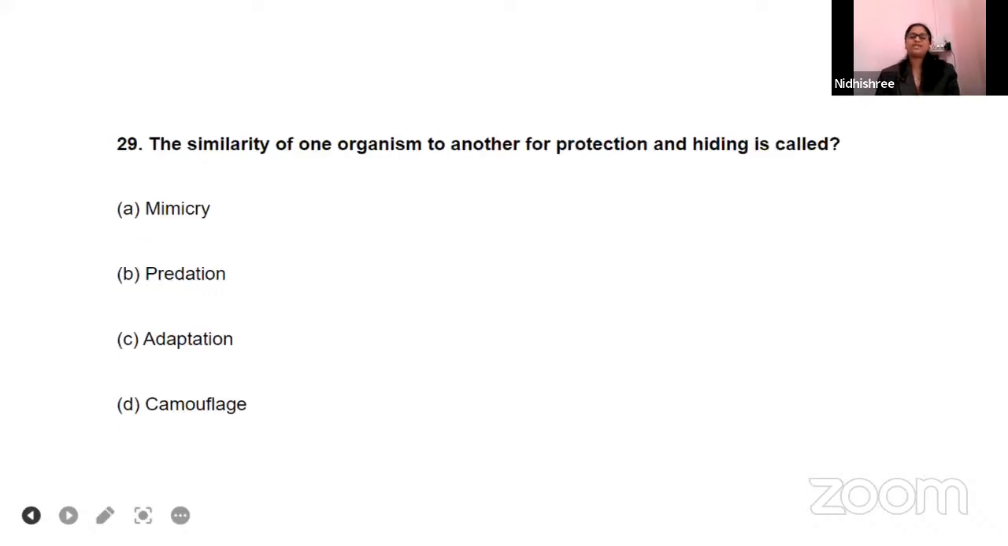The right answer is option A, guys, that is mimicry. What is camouflage? Change in color of the skin according to the environment so that it can escape from the predator. That is camouflage, guys. Mimicry means doing like another organism for protection and hiding. It is called as mimicry.